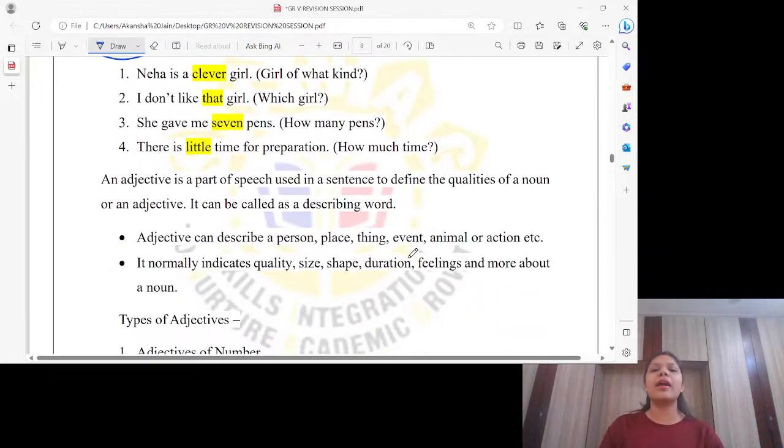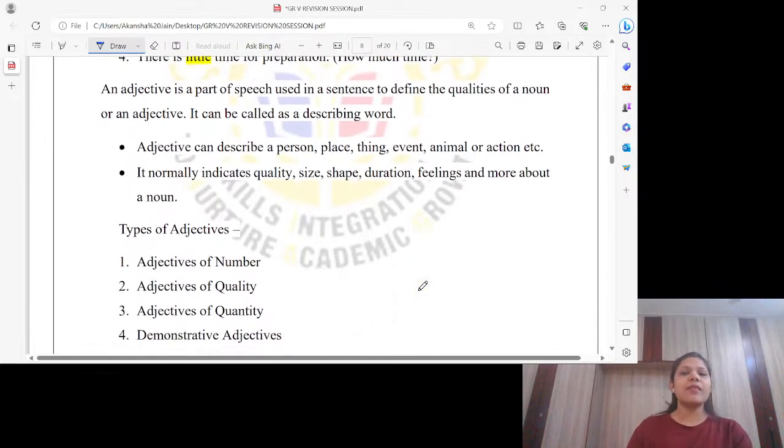Neha is a clever girl. What kind of girl is she? Clever. So clever is an adjective. I don't like that girl. Which girl? That is an adjective. She gave me 7 pens. How many pens? 7. All the numbers are adjectives. There is little time for preparation. How much time? Little. So little is an adjective again.